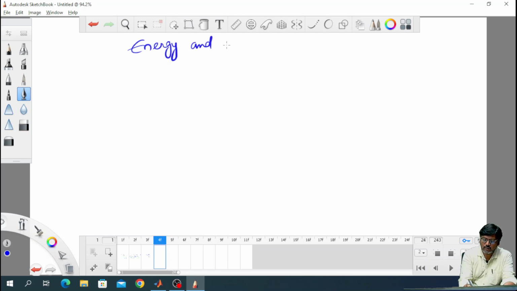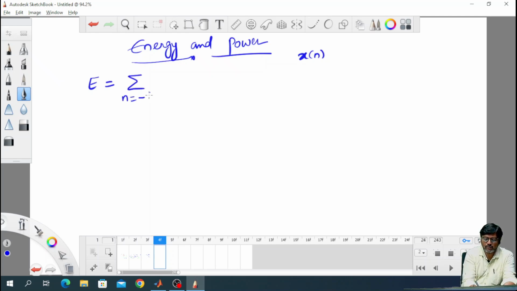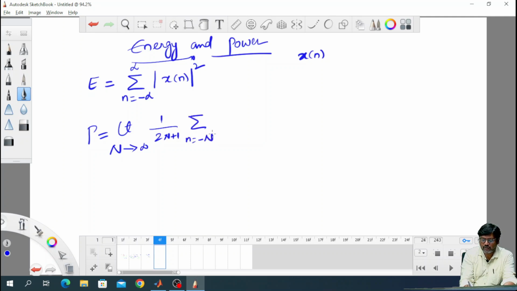Energy and power of a discrete time signal. Let us take the discrete time signal x of n. The energy of a discrete time signal can be evaluated as the summation n equal to minus infinity to plus infinity, mod x of n whole square. And the power of a discrete time signal can be evaluated as limit capital N tends to infinity, 1 by 2N plus 1, summation n from minus N to plus N, mod x of n whole square. So, based on this you are evaluating the energy and the power of a discrete time signal.